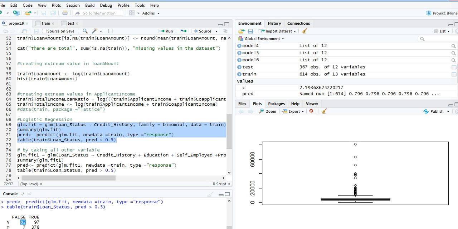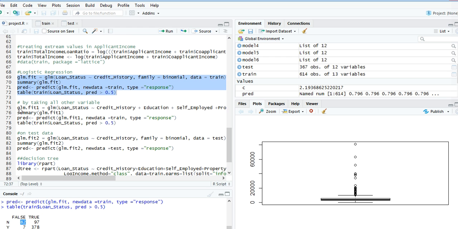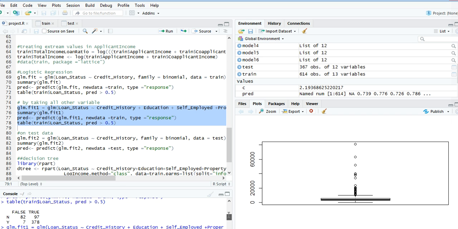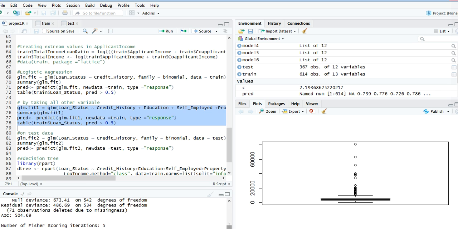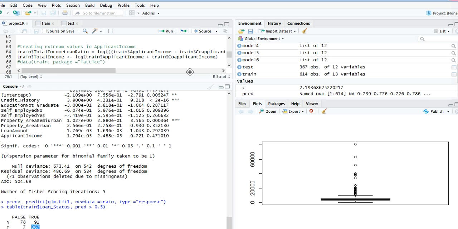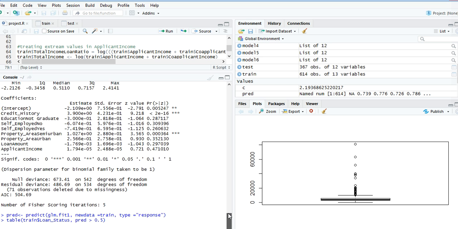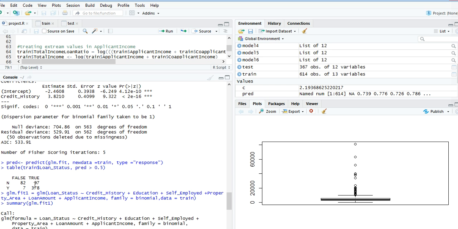So we can say that it is around 80% predicting true. If we take only the credit history, it is around the same. 367 times it is predicting true, versus 378 times. So we can say that it's not too much difference.